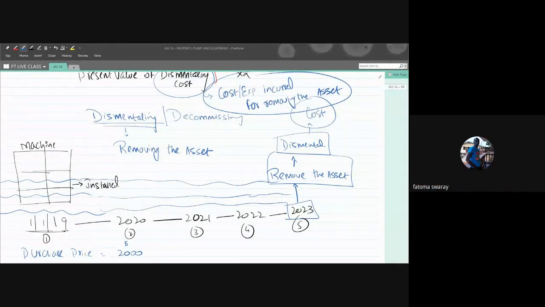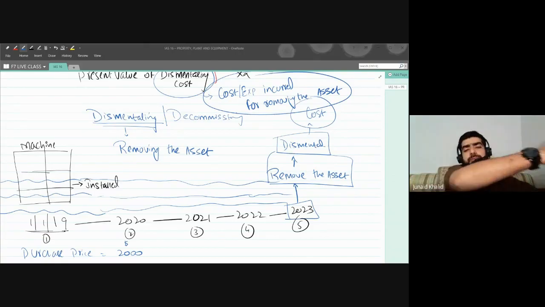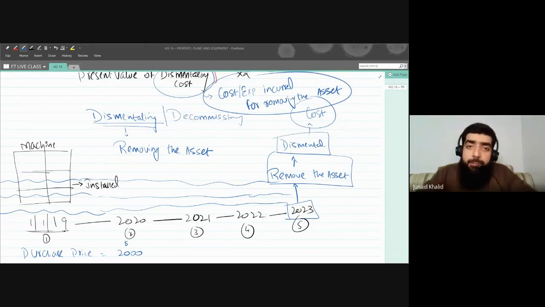No, please listen to me. I'm not talking about equipment like a computer. If you want to remove a computer, just pick it up and throw it out. So there's no cost for this one. Sometimes, to dismantle an asset, there is no cost incurred. For example, you have a very small piece of furniture. You call an employee, he just takes it off and throws it out. So there is no cost for this one. If you have a very small asset, there is no dismantling cost.